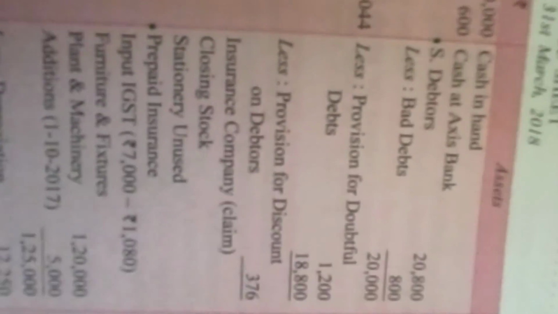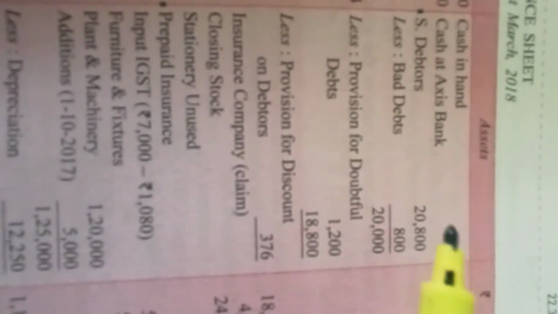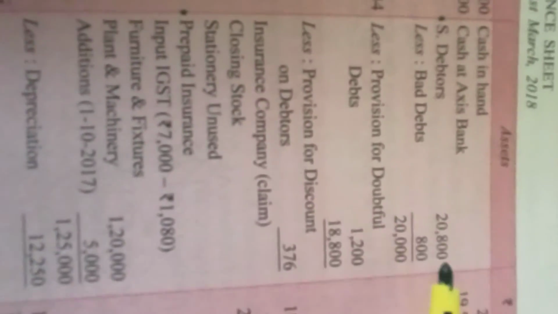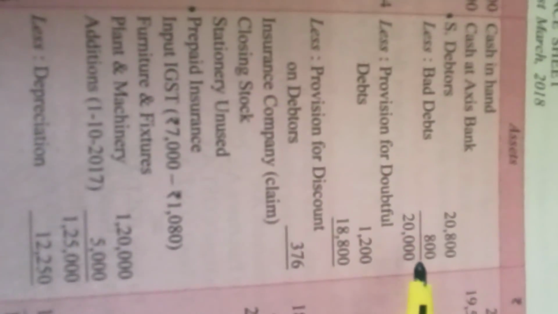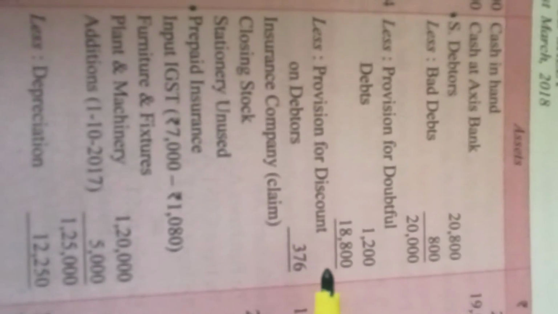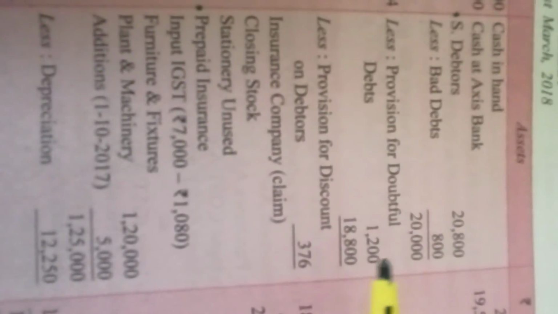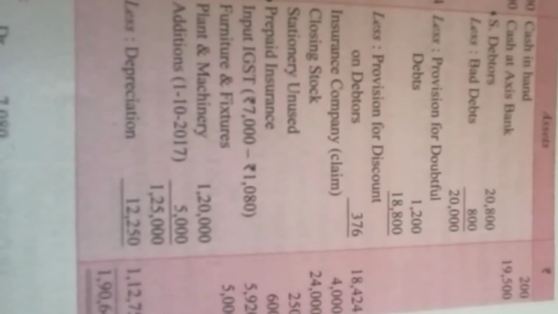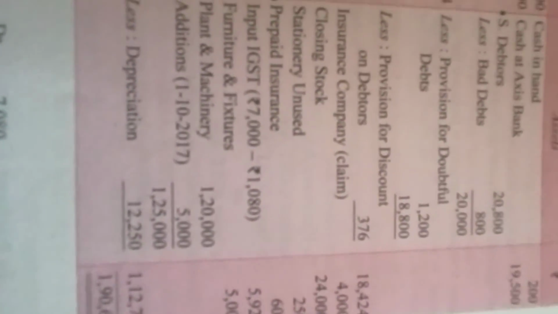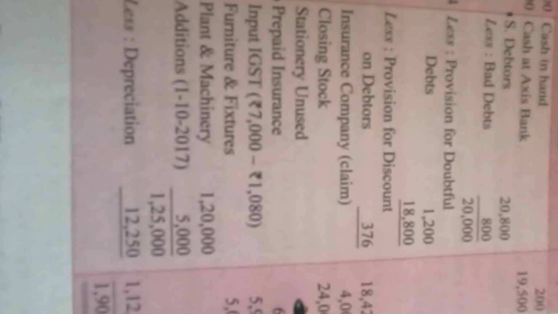In the balance sheet, we show all the assets. Cash in hand is given, cash at bank is given, debtors, minus bad debts. All this we have just done, I've shown you in the working notes, minus the provision, the insurance claim, closing stock, stationery unused.